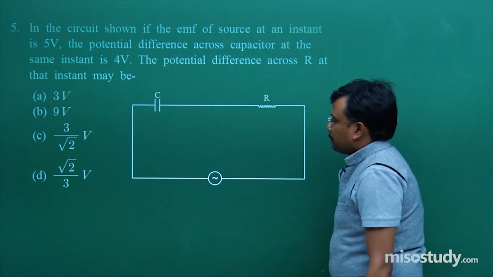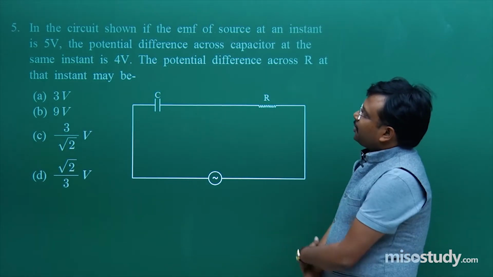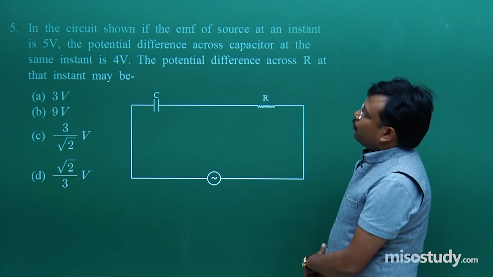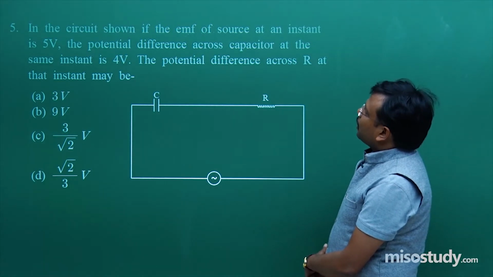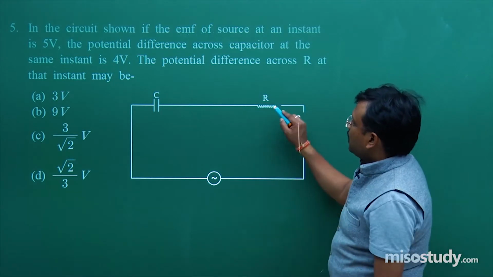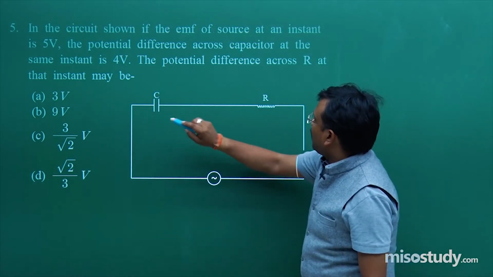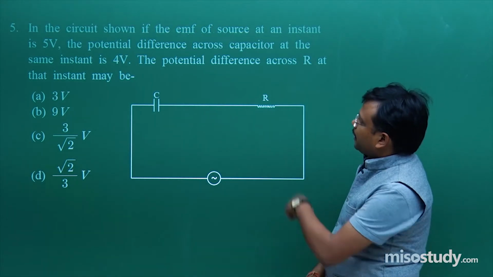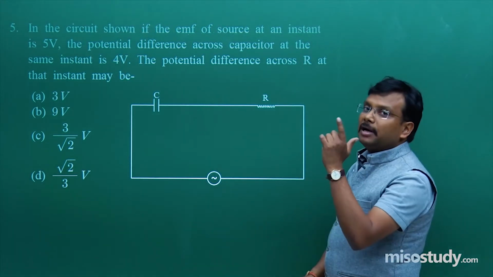This question. In the circuit shown, if the EMF of source at an instant is 5 volt, the potential difference across capacitor at the same instant is 4 volt. Fine. Combination of this C and this R. The potential difference across R at that particular instant is how much?